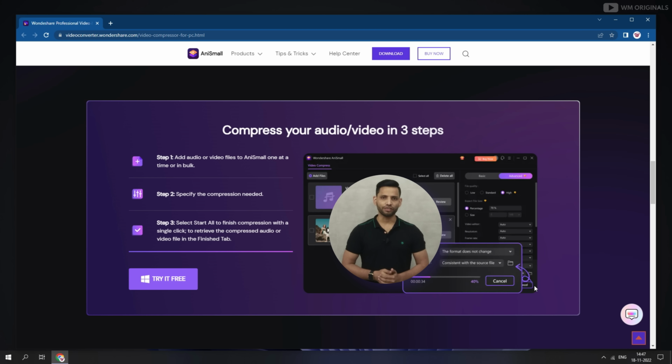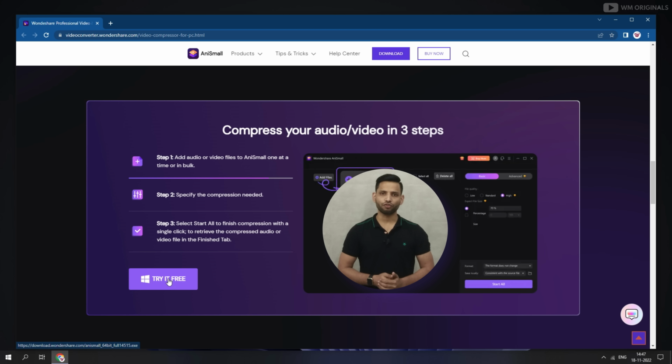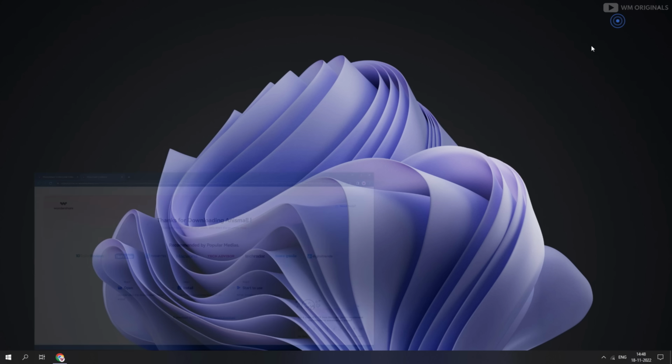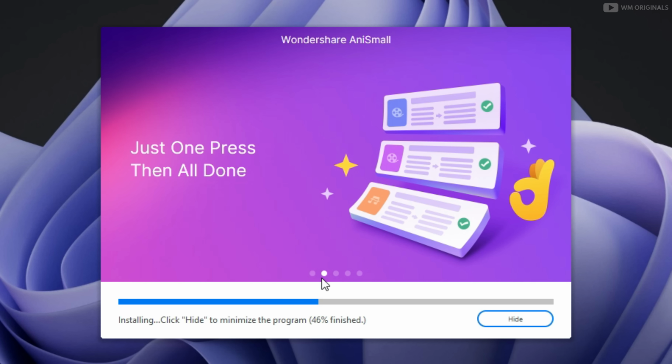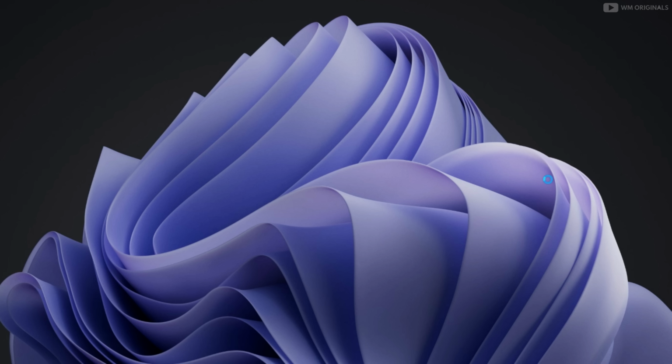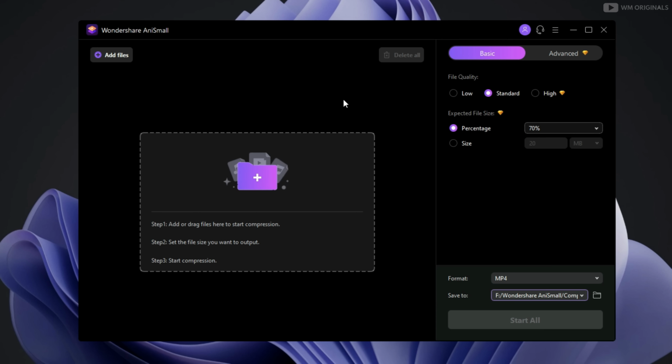Cool, that's so easy. Let's try AnySmall, and for that click on try it free to start downloading. Once Wondershare AnySmall free download completes, click on it to start with the installation process. Follow the steps to complete installation, and once done, click on it to open Wondershare AnySmall. See, here we have Wondershare AnySmall. So clean and simple UI. Now let's know how to use Wondershare AnySmall to compress video file.